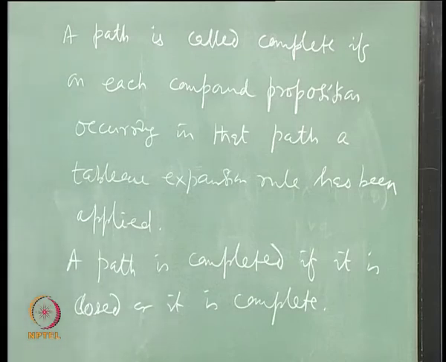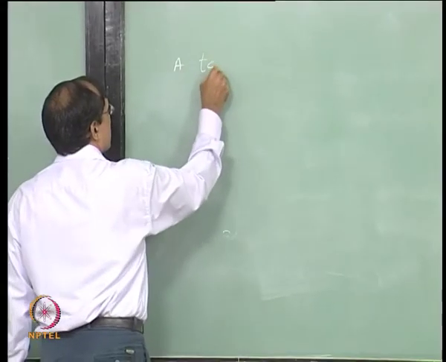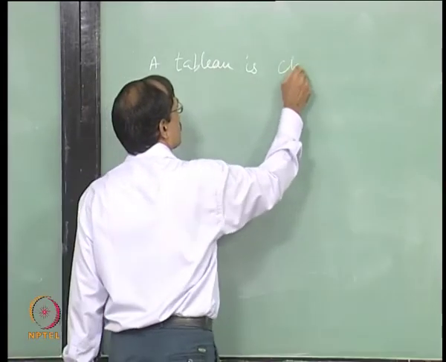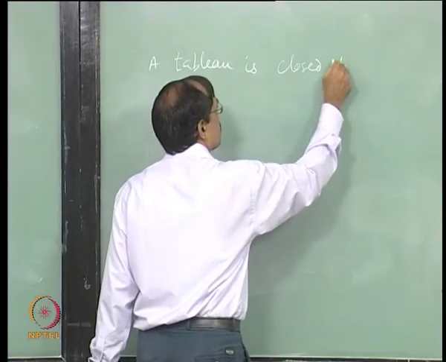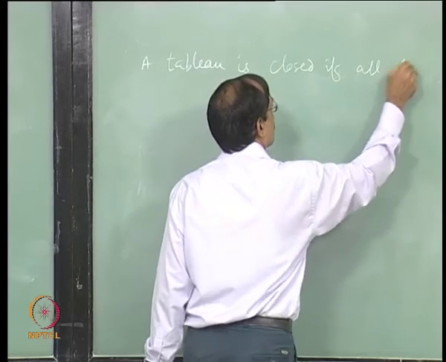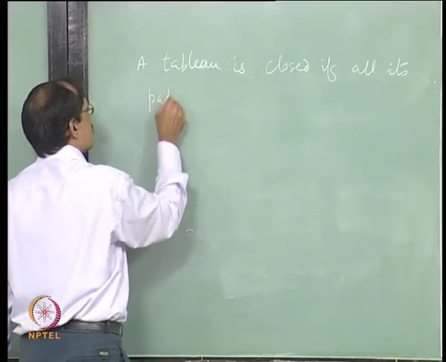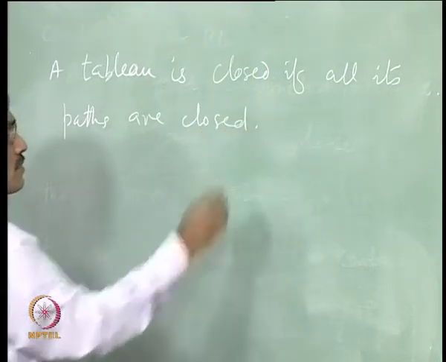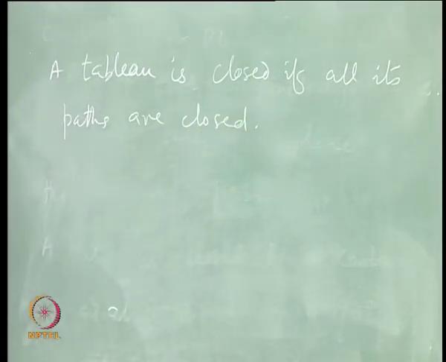Then we come to the tabula itself. Okay, let us leave it here. Okay. A tabula is closed if all its paths are closed. This is what should give us one unsatisfiable proposition at the root. Okay.